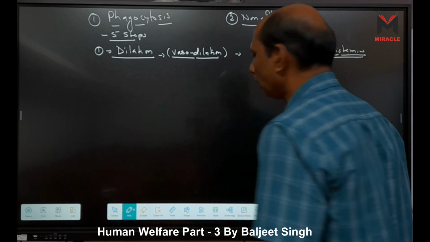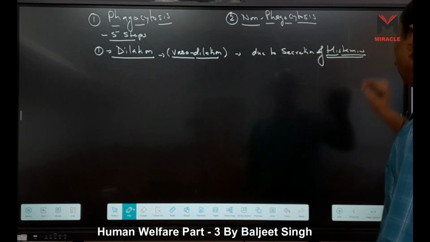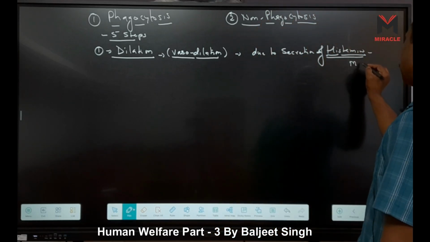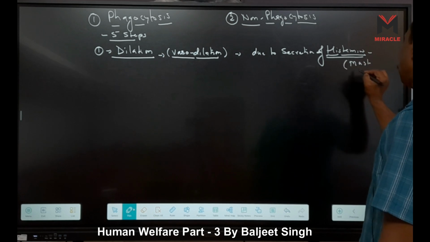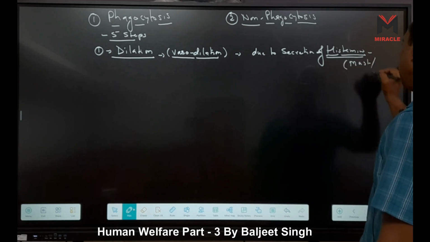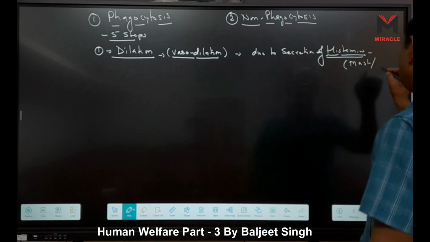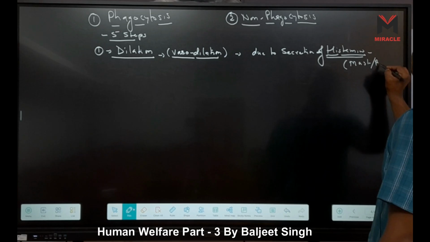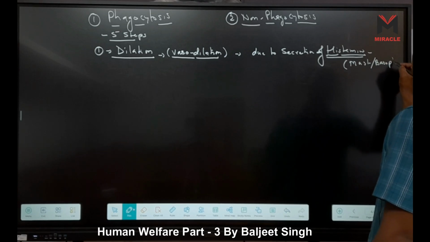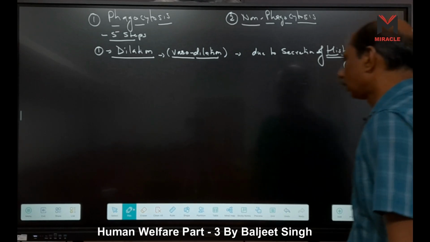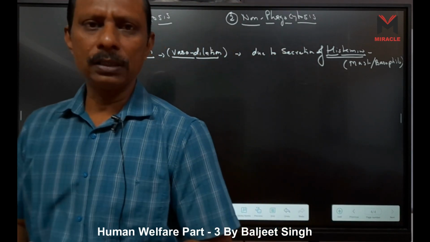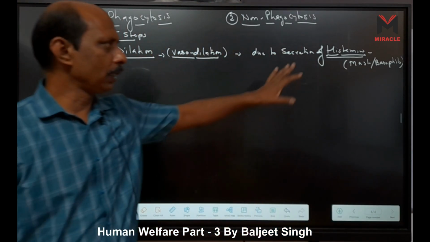Mast cell. In case of tissue, it is mast cell, and if these cells are present in the blood, then they are called basophils, right? They secrete histamine, serotonin. So histamine is a vasodilator.